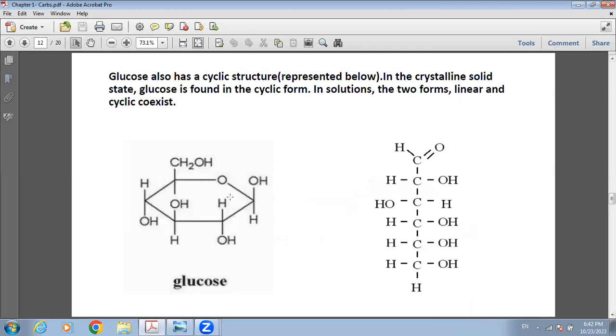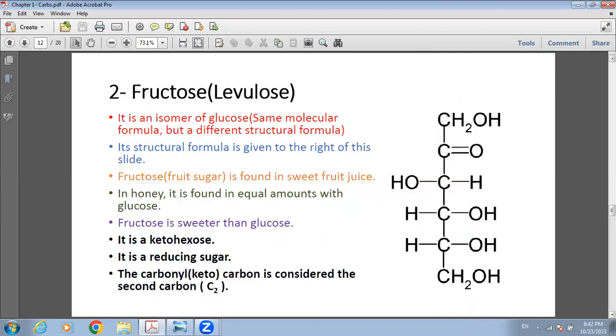Glucose can exist in 2 forms, cyclic and linear. All you have to know is that it exists in 2 forms. You're not supposed to memorize these structures.